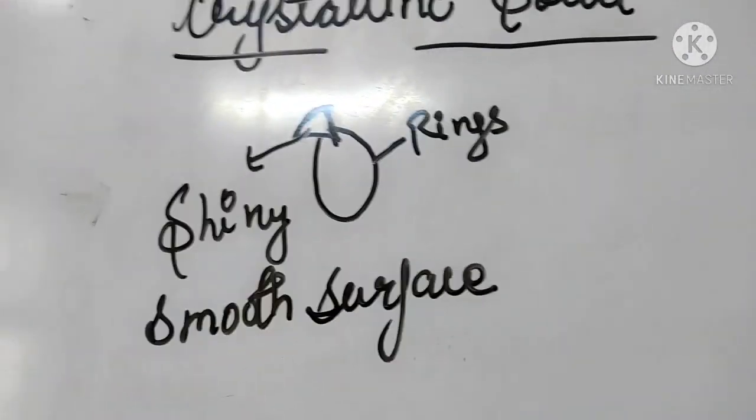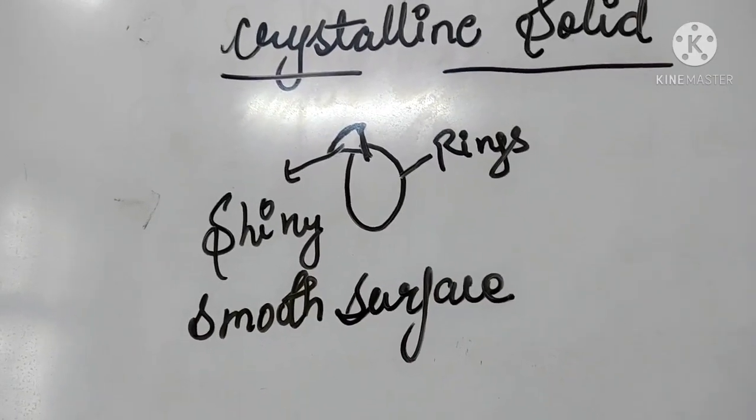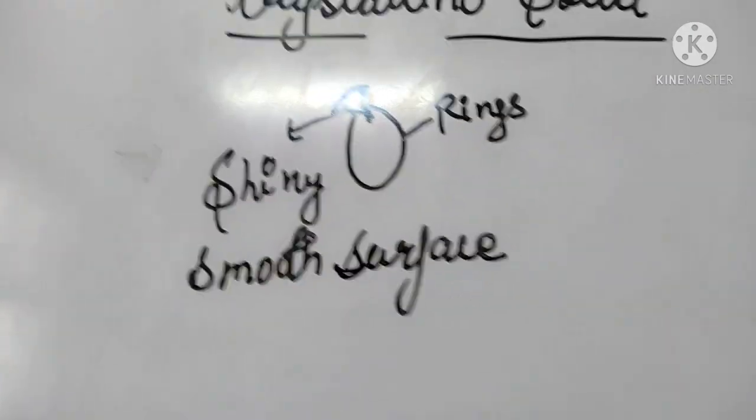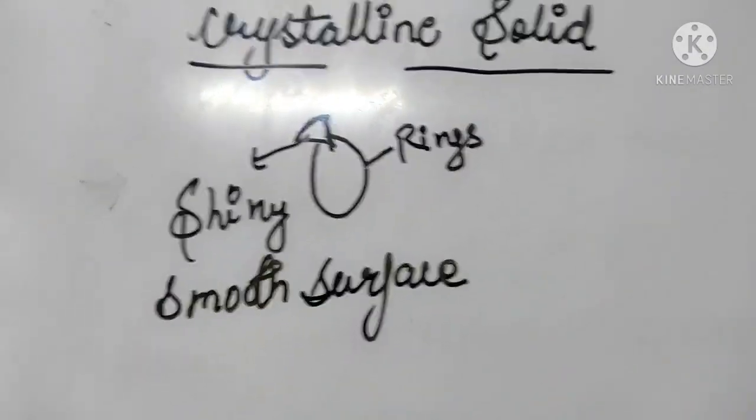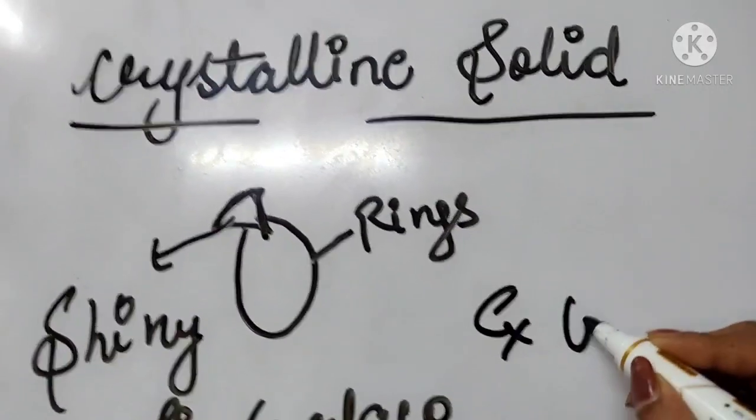And for example, for crystalline solid, crystals are an example of crystalline solid, which is used to make rings.